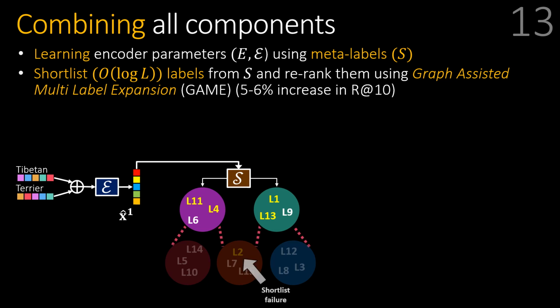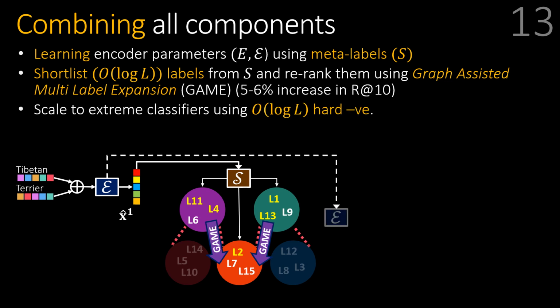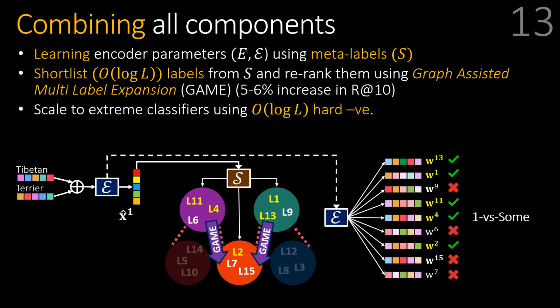Unfortunately, this style of shortlist is prone to error by not shortlisting co-occurring labels. To deal with this, ECLARE uses graph-assisted multi-label expansion, or GAME, which boosts the score of correlated labels such that they are also ranked higher. This improves the shortlist recall by 5 to 6%. Using this improved shortlist of order log L labels, learn the ECLARE-style classifier by using the sparse gradients computed over the shortlisted labels. This enabled ECLARE to scale to problems involving millions of labels as well as give state-of-the-art accuracy.